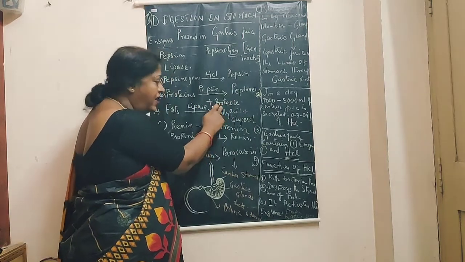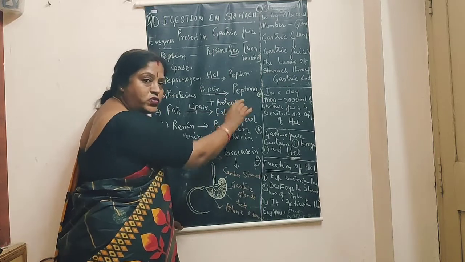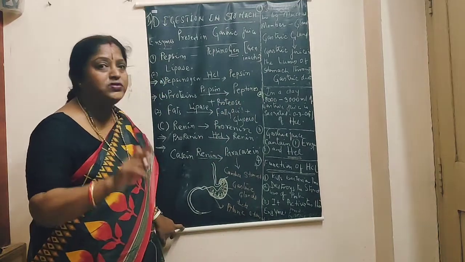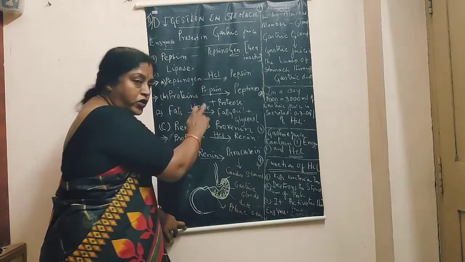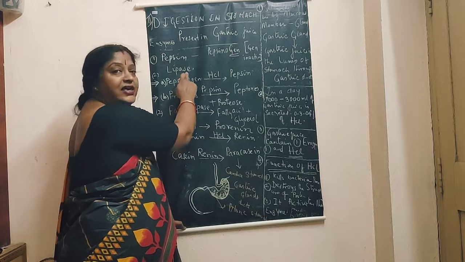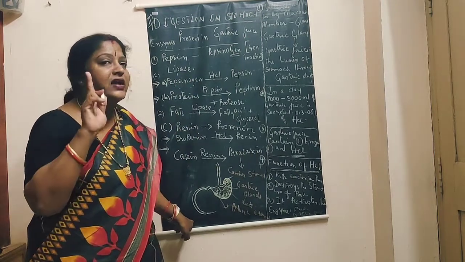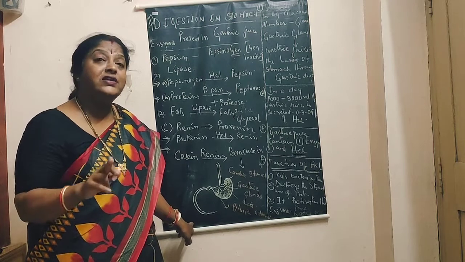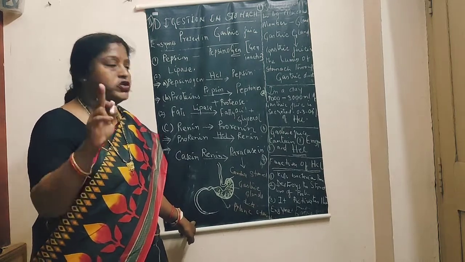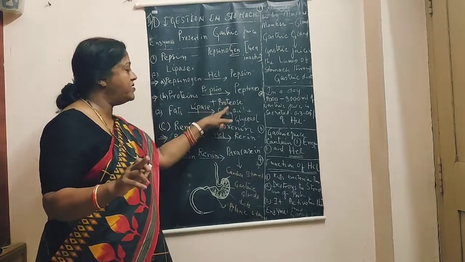Now remember, "ose" is a suffix which shows a kind of sugar: fructose, glucose, sucrose. And "ase" is a suffix that shows an enzyme. Wherever "ase" comes, remember it's a kind of enzyme. Wherever "ose" comes, remember it's a kind of sugar. So proteins are converted to peptones and proteose.